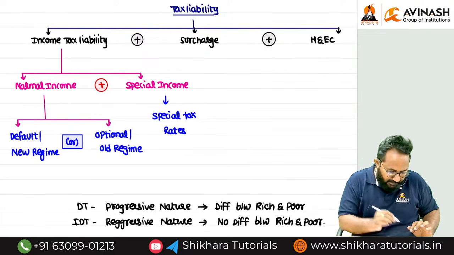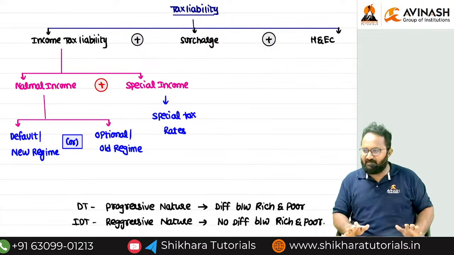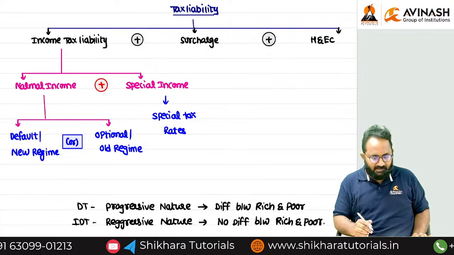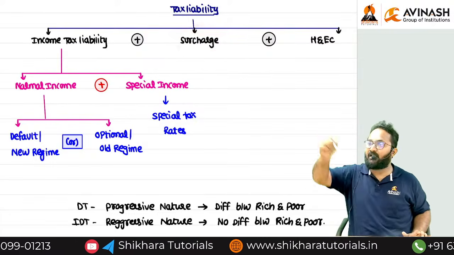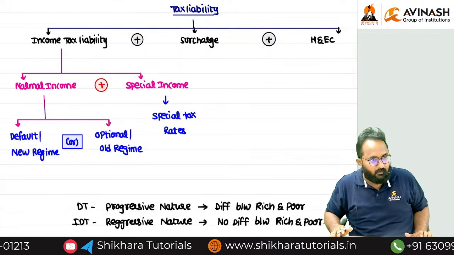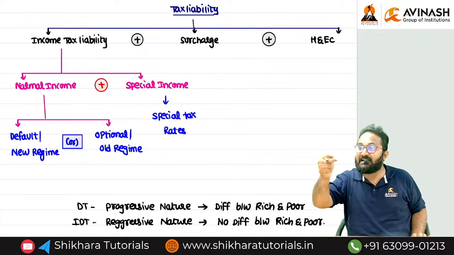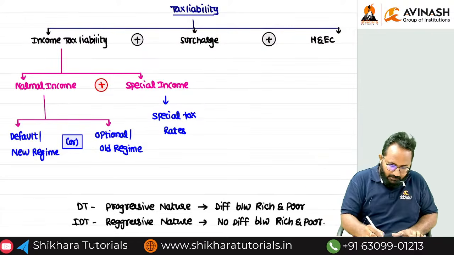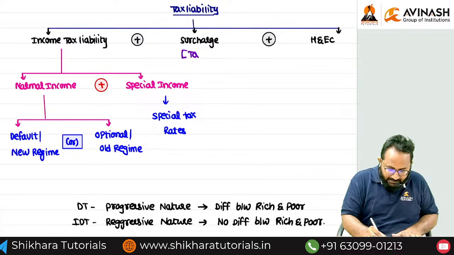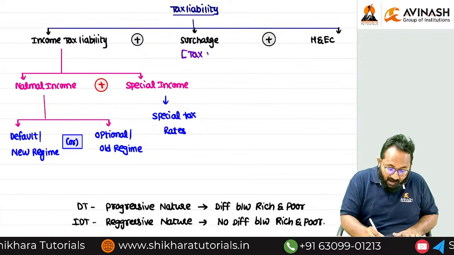This mistake many are doing, right? Not intentionally. In the flow they are applying the surcharge rate on income. That is a blunder. We have to calculate the surcharge on what? Income tax liability. That's why, in shortcut, we can call it a tax on tax.